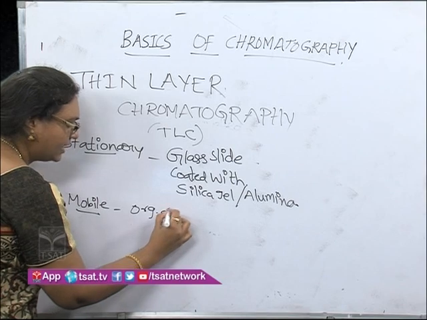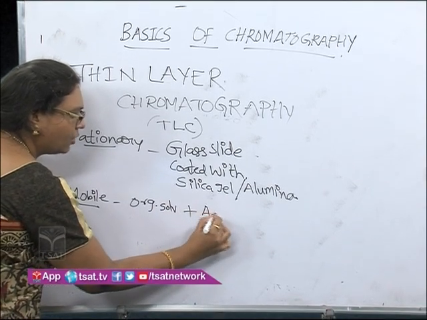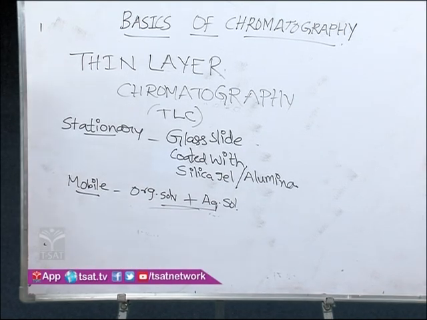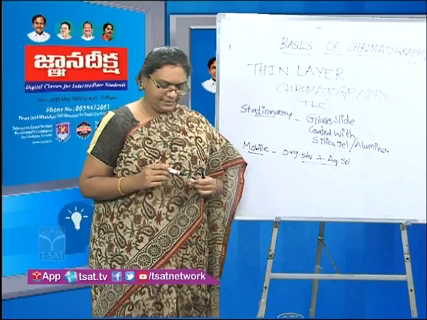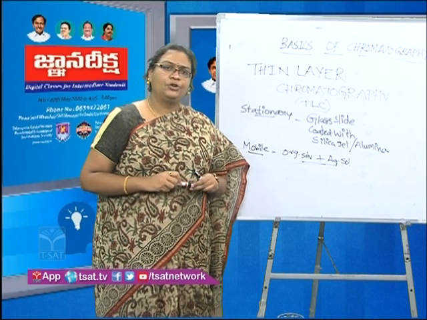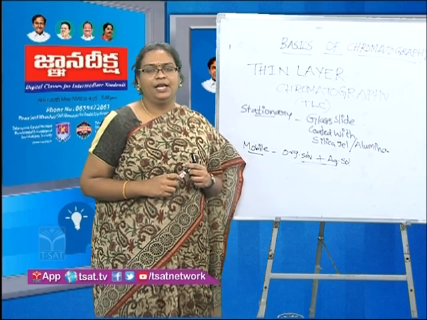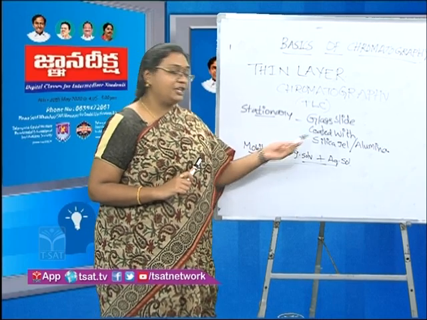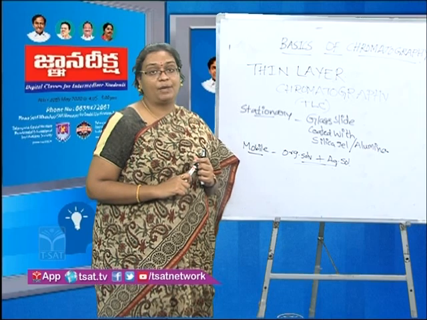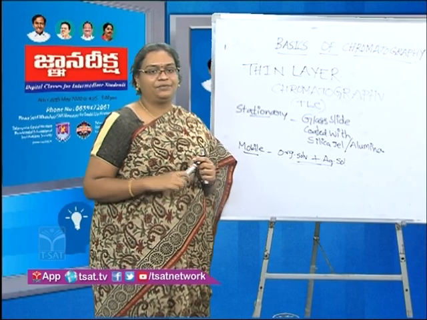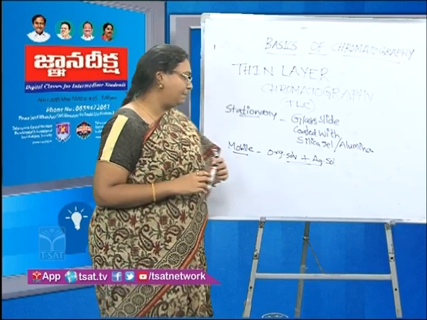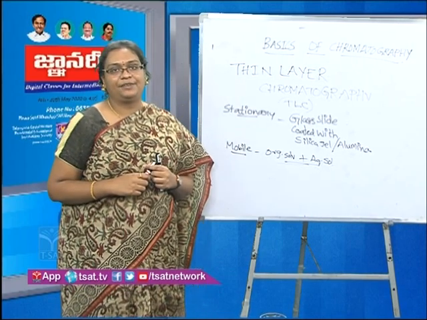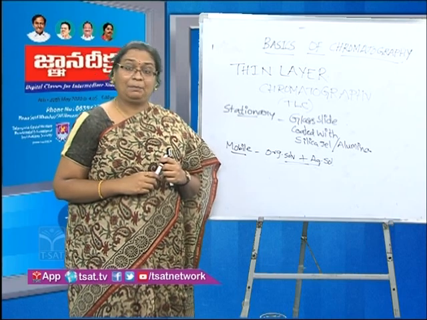Different organic solvents and aqueous solvents mixtures will be used here as well, just as in paper chromatography. In the mobile phase, there is not much difference between paper chromatography and thin layer chromatography, but in the stationary phase there is a difference. A glass slide is used in thin layer chromatography, whereas in paper chromatography it is a Whatman #1 filter paper.